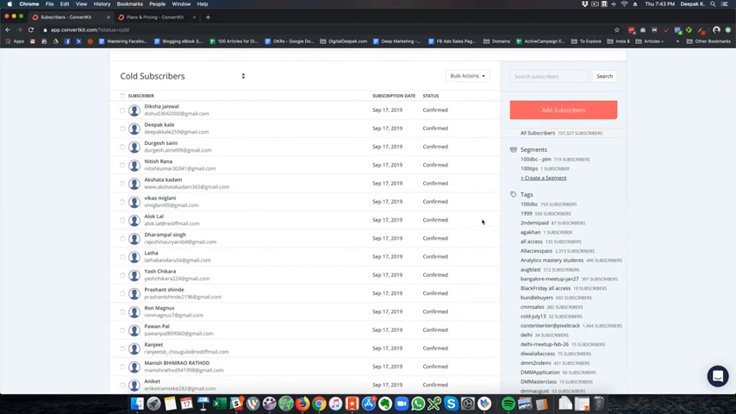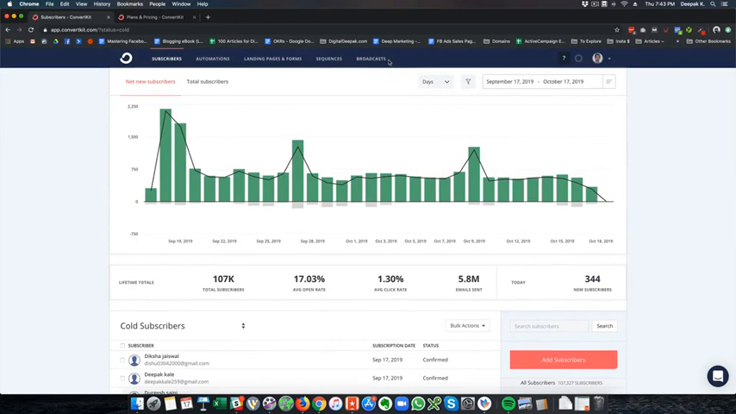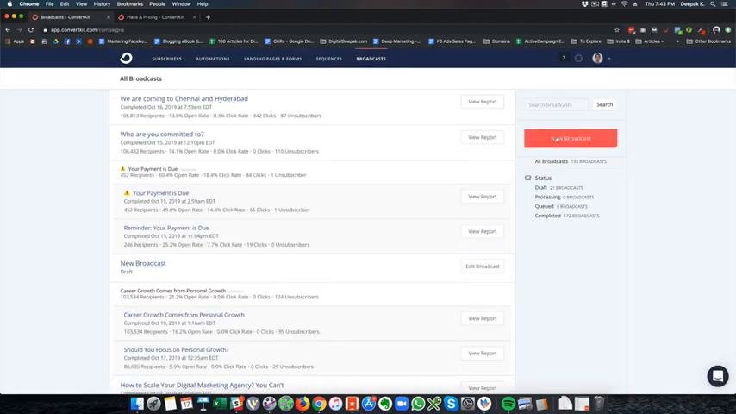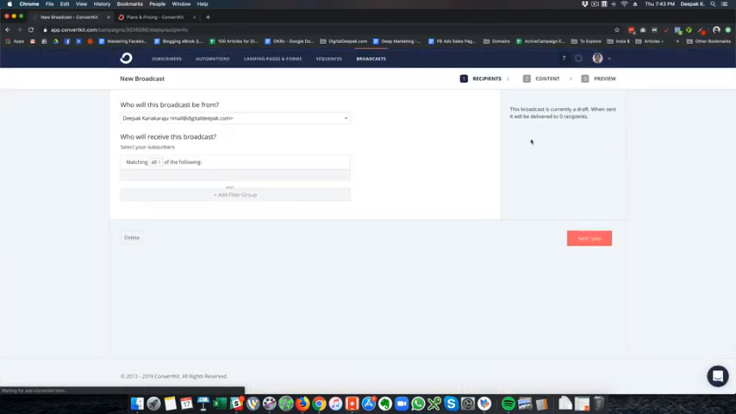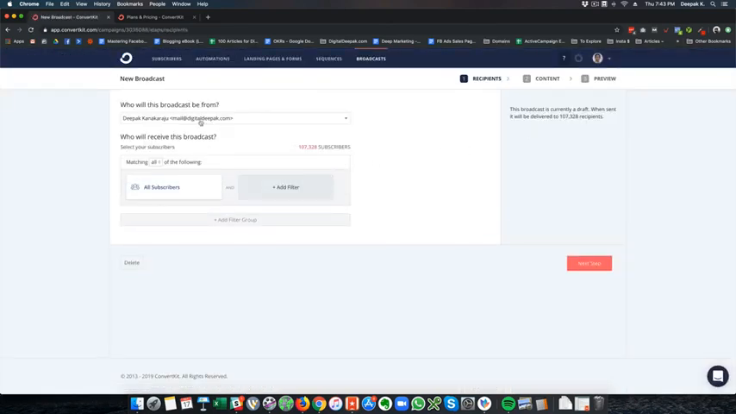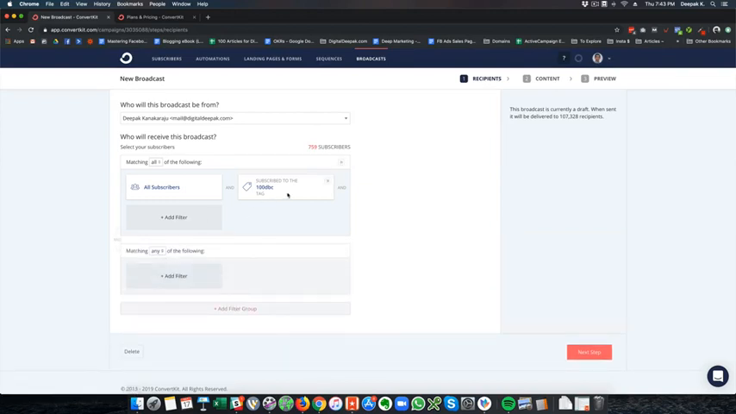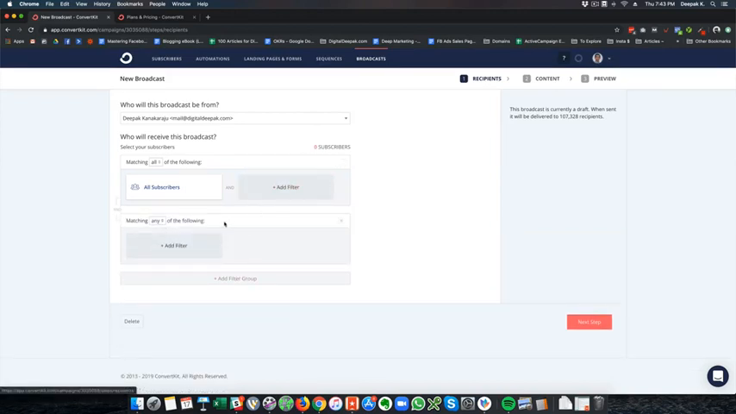Here you can see you can create segments, and you can also create tags. When you are going to send a mail, you can filter it via tags. Let's say I go ahead and click new broadcast. Here I can select the from email ID from which it is being sent, and I can add a filter. Let's say I just want to send mail to the people who are 100-day blogging course students. I can select this add filter and you can see only they will be selected.